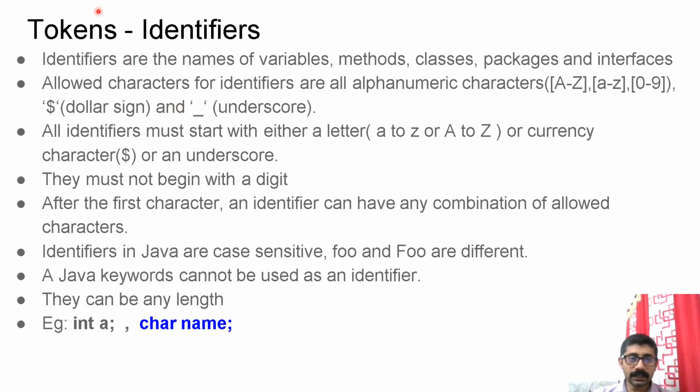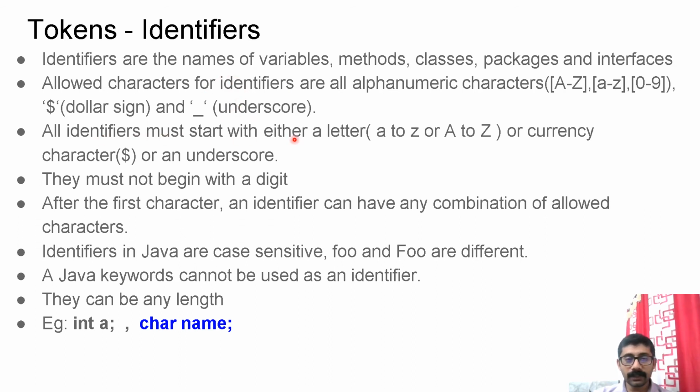The next type of token is identifiers. Identifiers are used to identify something. Identifiers are the names of variables, methods, classes, packages, and interfaces. These are names given by the programmer. Allowed characters for identifiers are all alphanumeric characters, that is A to Z, upper or small, and 0 to 9. Apart from that, the dollar symbol and underscore are allowed. These are the set of allowed characters for identifiers.